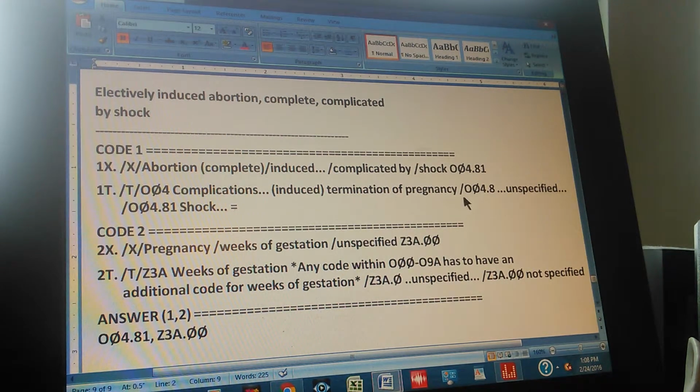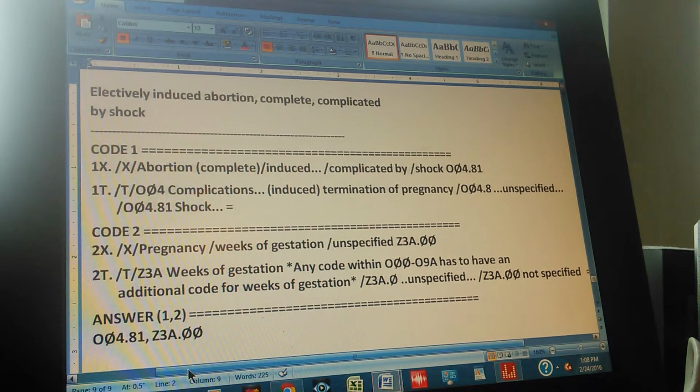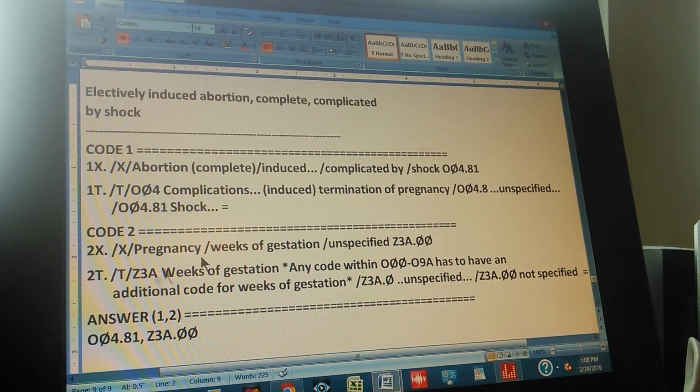Now, we're going to add one more digit. O04.8. What is that? Unspecified, right? And then one more digit. O04.81. Shock, right? And that's why we have the equal sign there, which means that we have double-checked the first code. Now, since this first code falls within a range that has to have a second code, we have to find the second code.